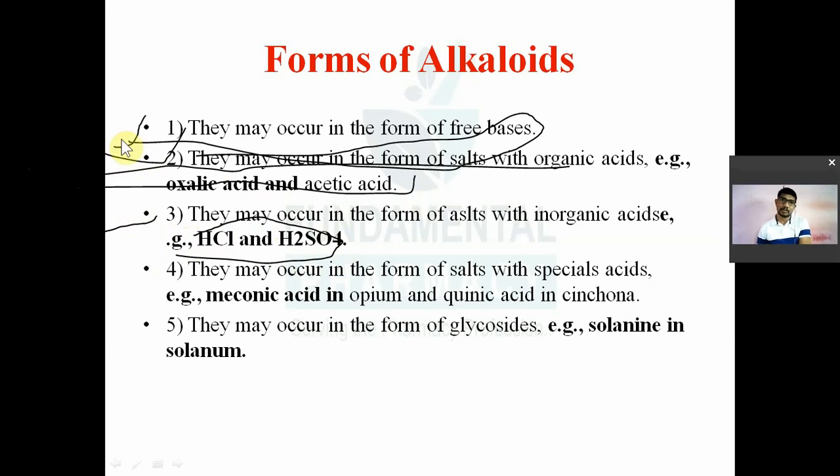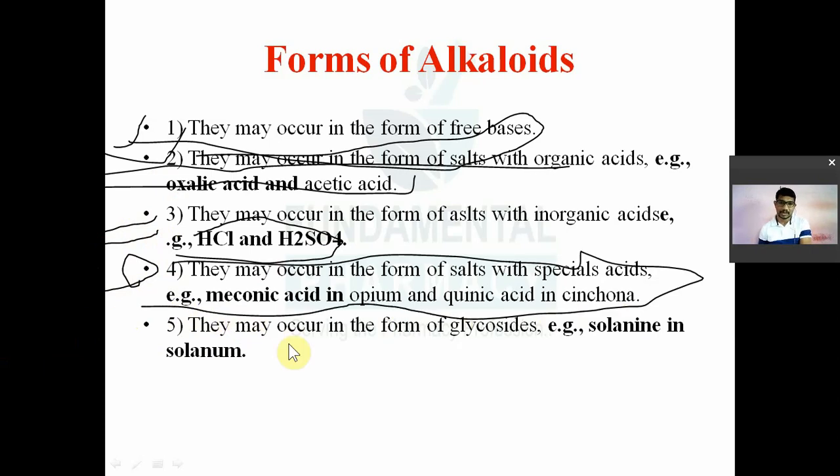So they may be present in the free form, in the salt of organic acid, in the form of salt of inorganic acid, or they may occur in the form of salt of special acids, for example, meconic acid and quinic acid.